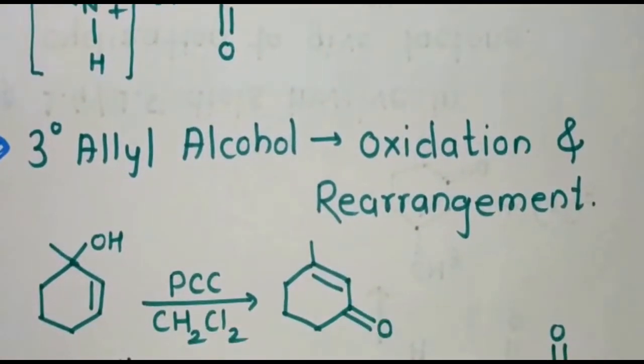Here you can see that this is the tertiary alcohol. Here the allyl group is present, a tertiary allyl alcohol. This is the pyridinium chlorochromate, and dichloromethane is present as a solvent. So here you can see that an alpha, beta unsaturated carbonyl group will be formed. How this will form, we will see the mechanism behind this.